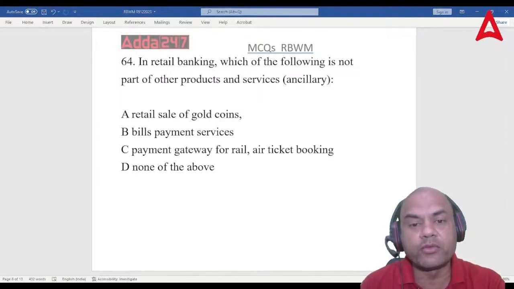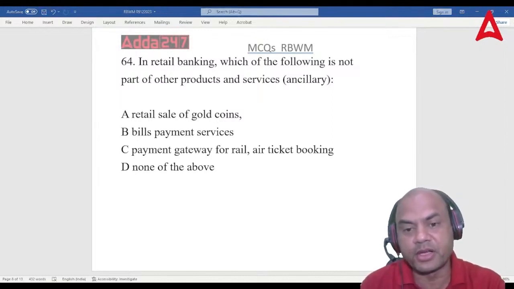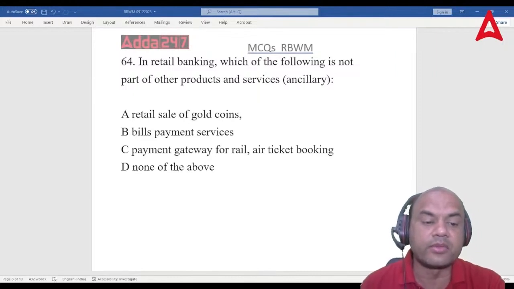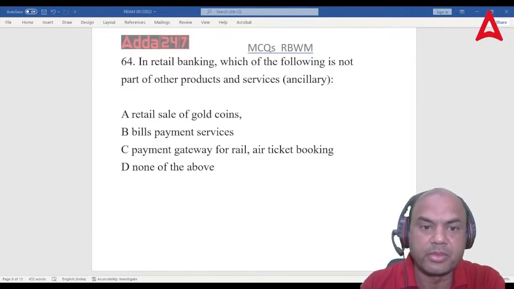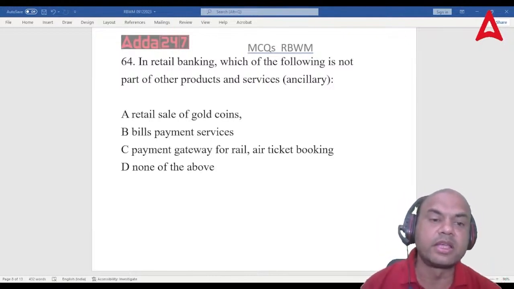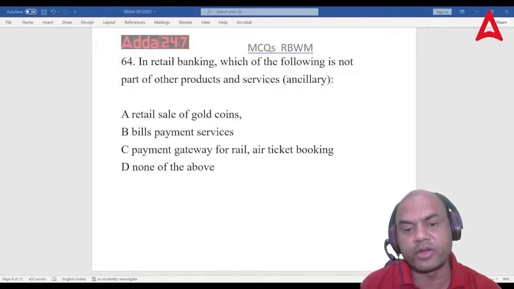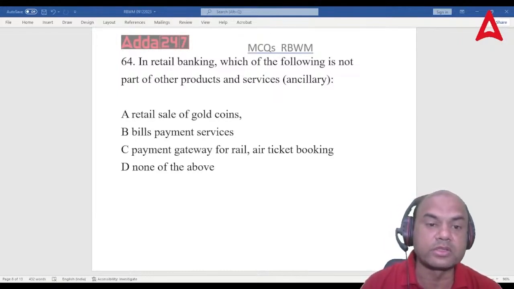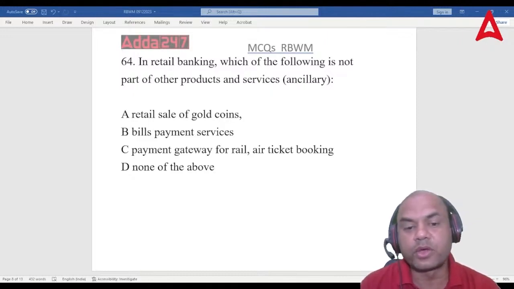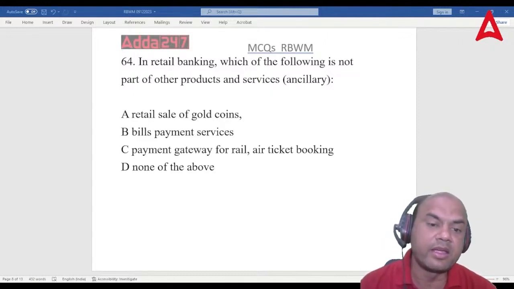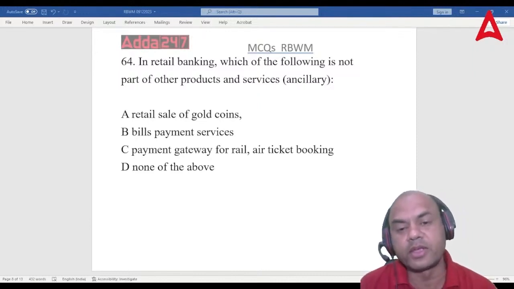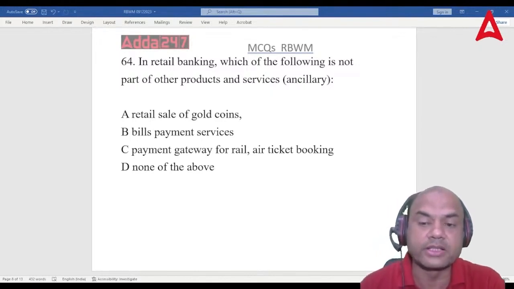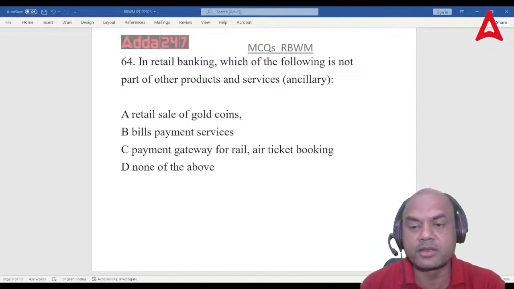Now I'll tell you, many of you will get confused in one answer, because not all banks are doing it as of now. Think over it. I'll give you a hint also. Wait for half a minute. All of you are getting confused between A and D. The answer is between A and D only. Now think over it.